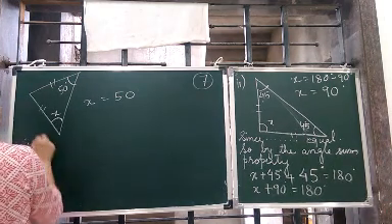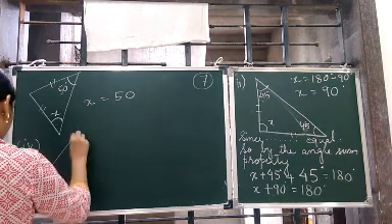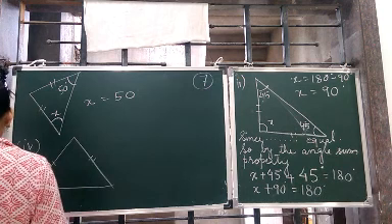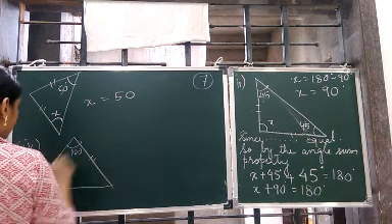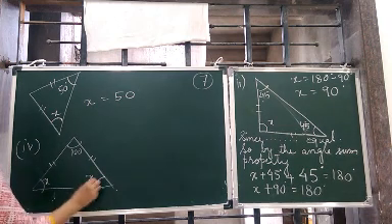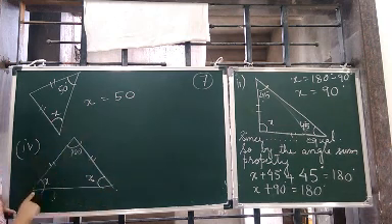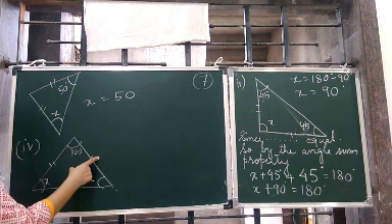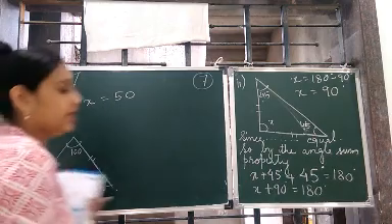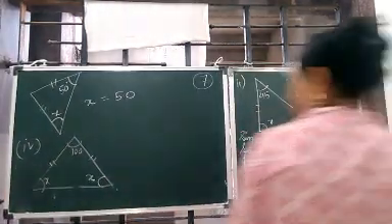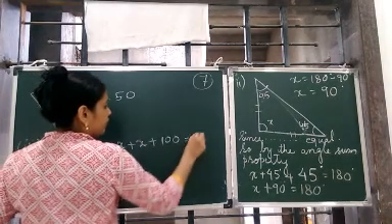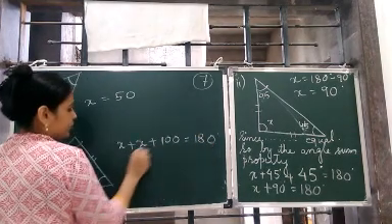Then the fourth one. Again this is an isosceles triangle. This is 100 degrees. This is x. This is x. This is the third side. So this will also be x. Correct? Why? क्योंकि ये isosceles triangle है. These two sides are the same and the angles formed by the third side will be equal. Means these two will be equal. Correct? So now by using the angle sum property, x plus x plus 100 will give you what? 180 degree.